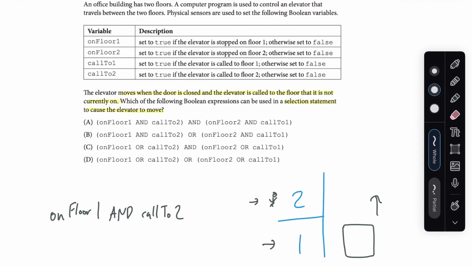If, for example, we said on floor 1 or call to 2, then what would happen is if the elevator is just on the first floor and no one has called it to the second floor, this would evaluate to true.